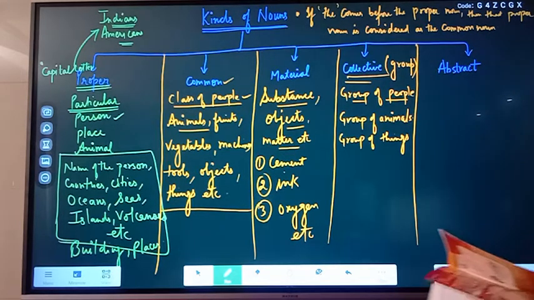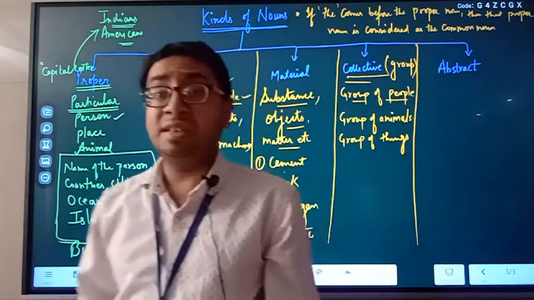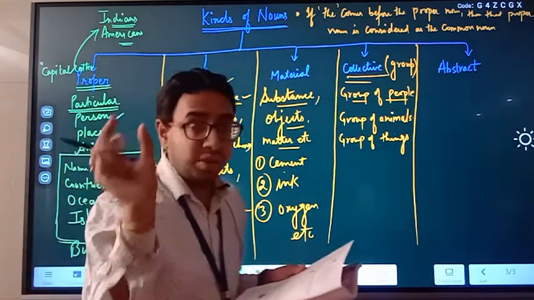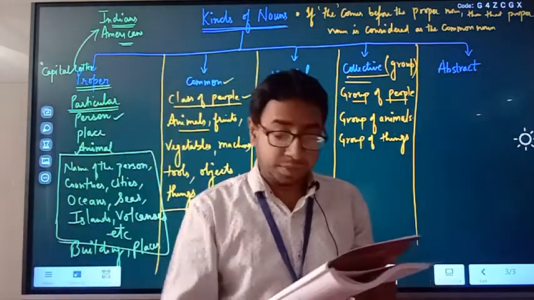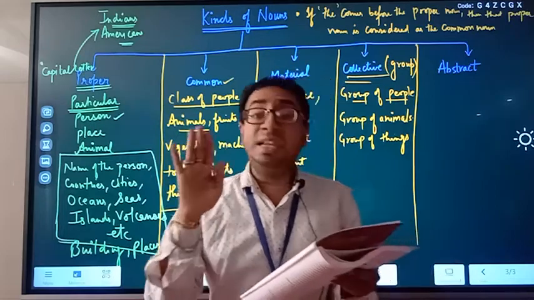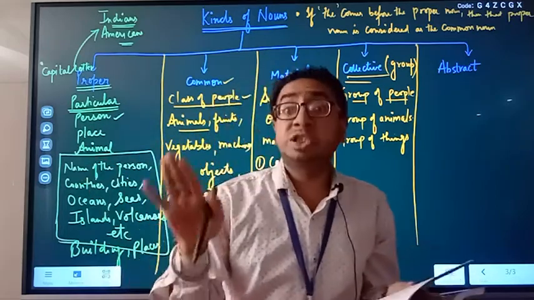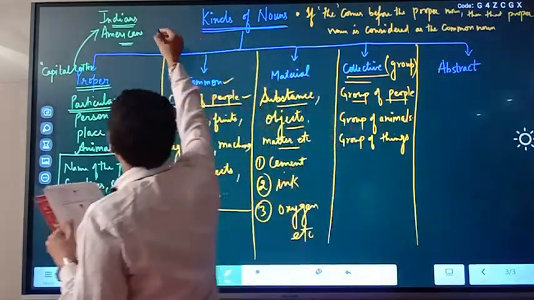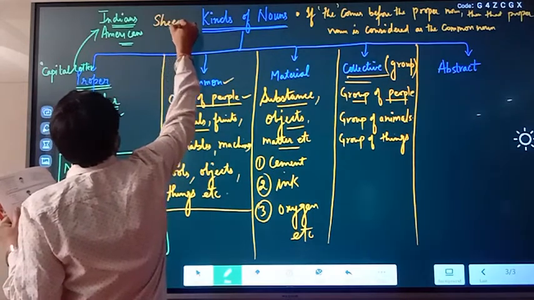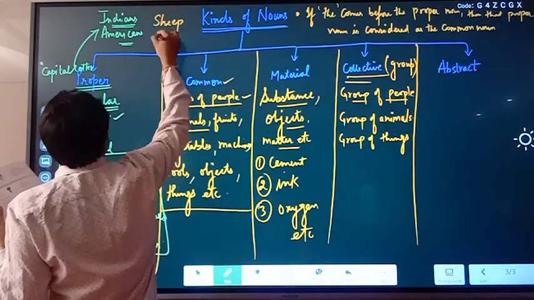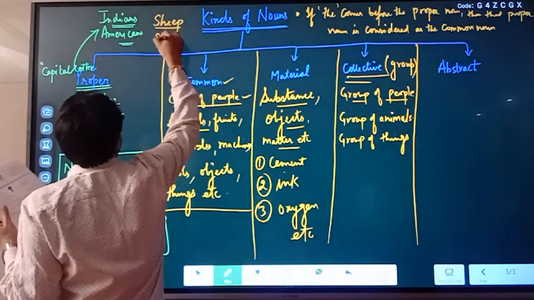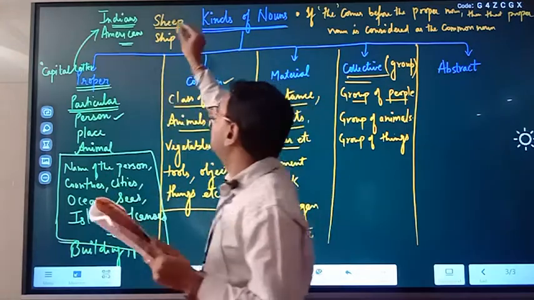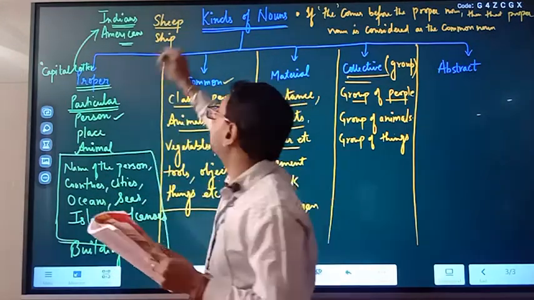Collective noun. When we talk about collective nouns, a herd of cattle is an example. Bouquet of flowers, team of cricketers, because cricketers together are a team. Flock of sheep. Fleet of ships. See the pronunciation: sheep, S-H-E-E-P, and ship. This is sheep and this is ship.